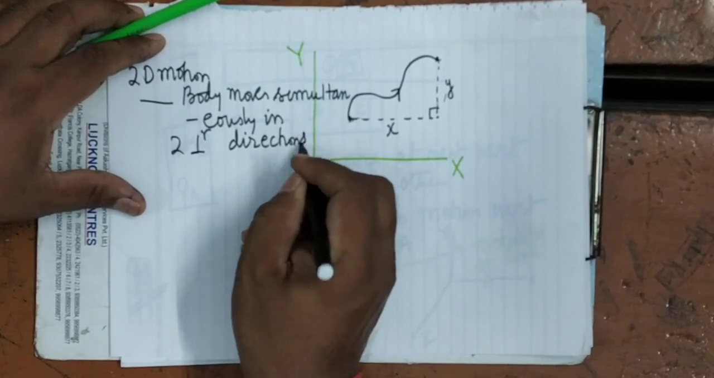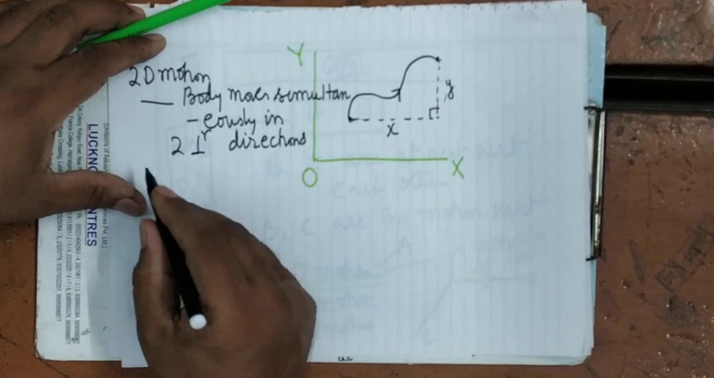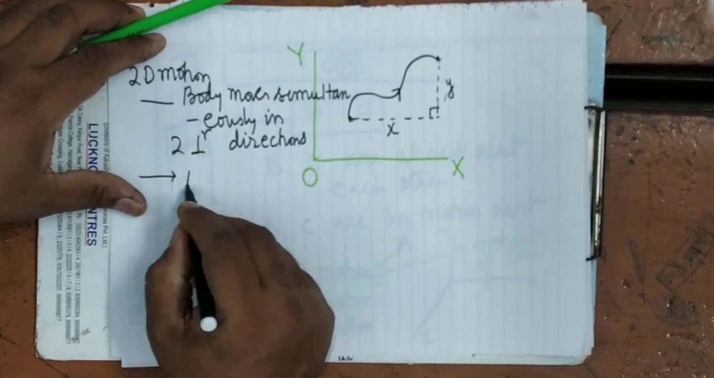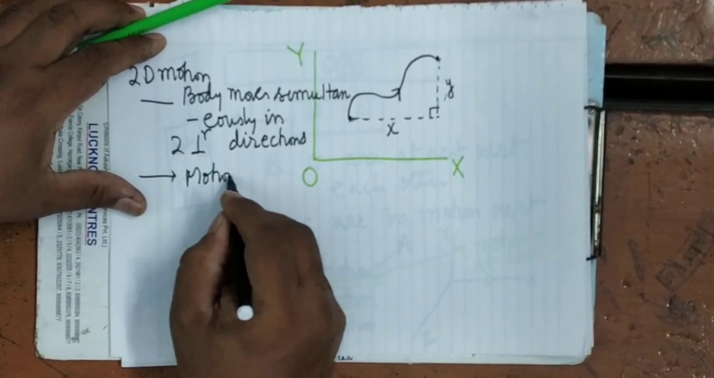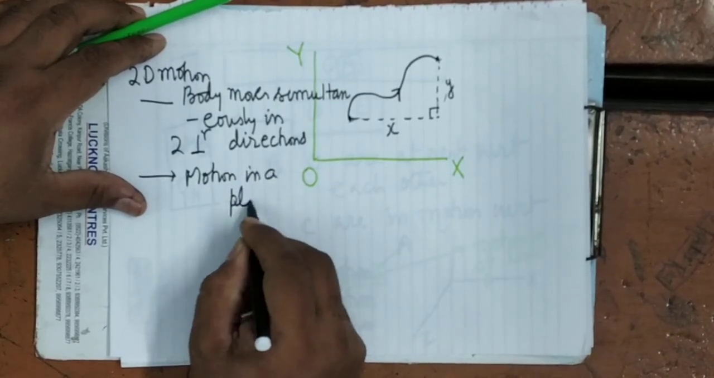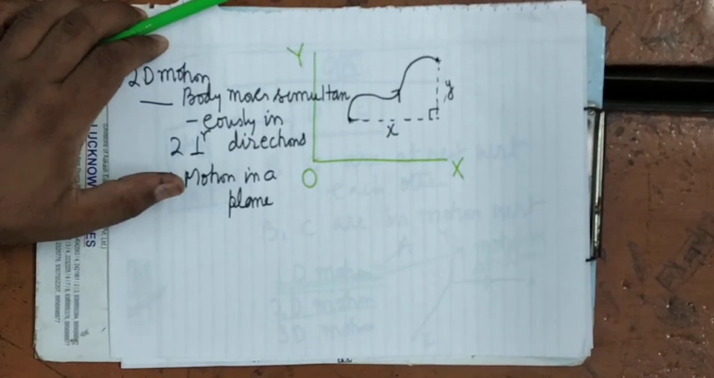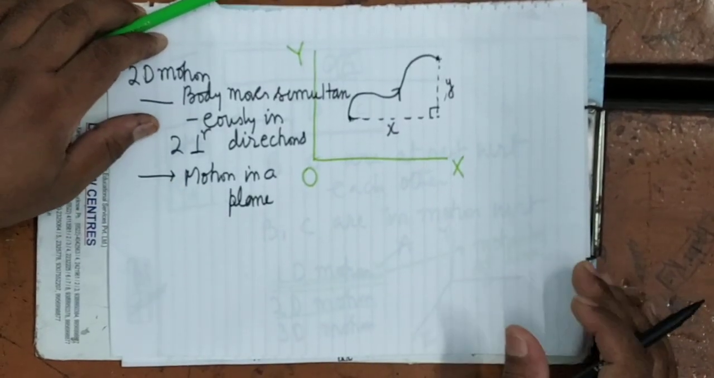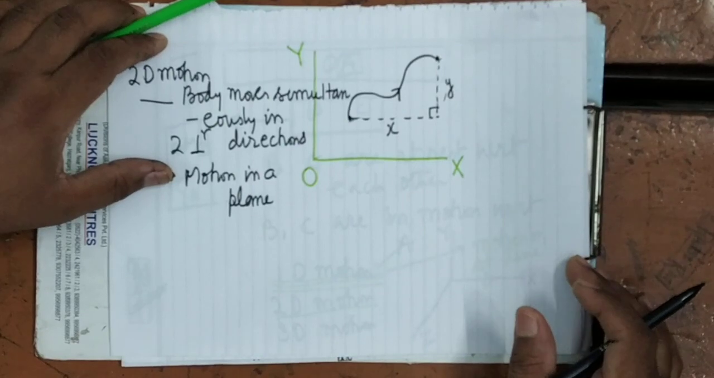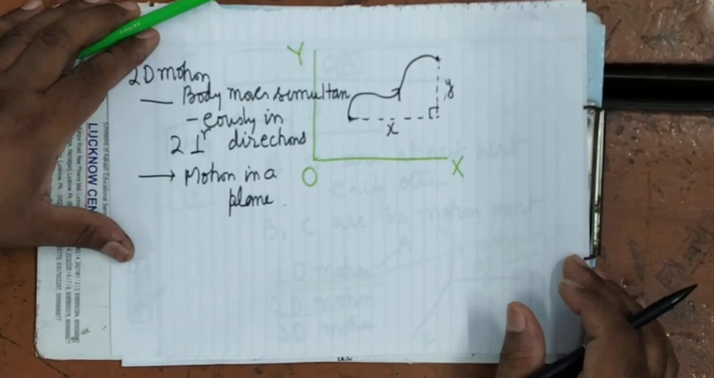That motion is said to be two-dimensional motion. It is clear. We can also say that it is motion in a plane. Plane does not mean aeroplane. Plane means any surface constituted by two perpendicular directions. So that will be the two-dimensional motion.